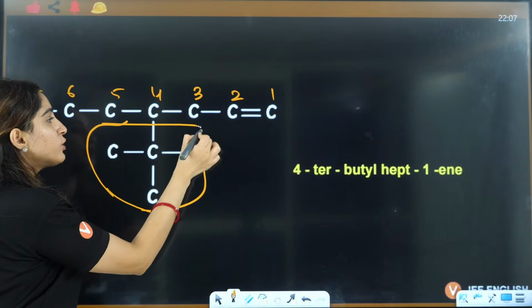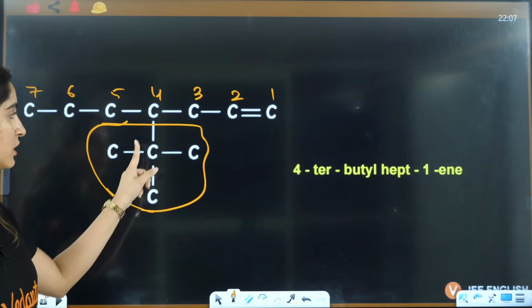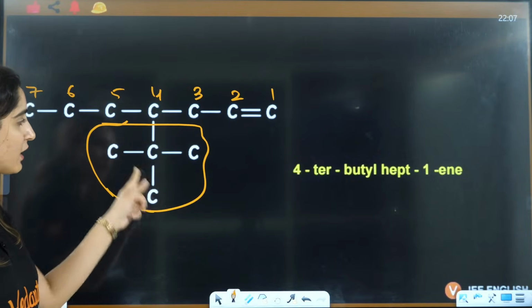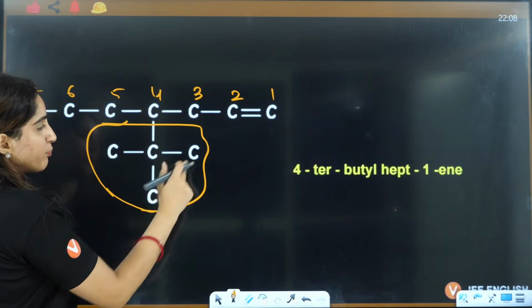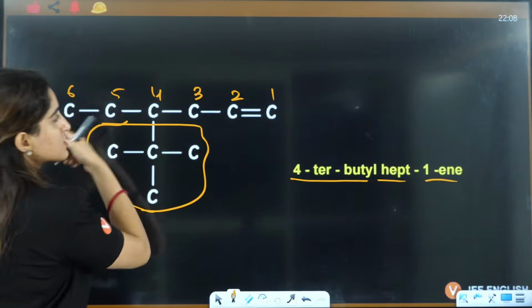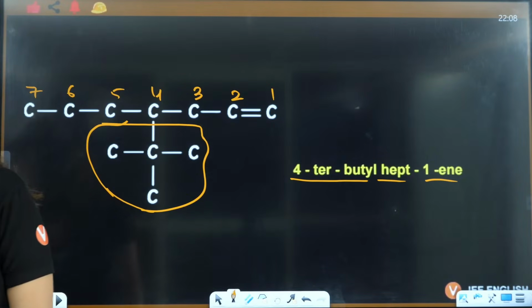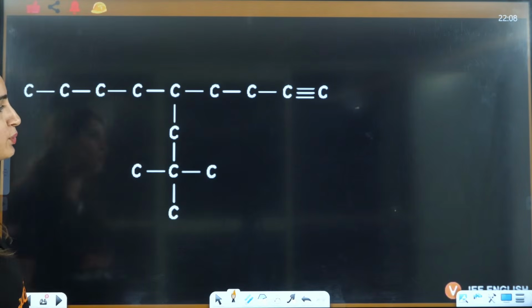So you can only include this. So here rather than neo we will say tert. This carbon is connected to 3 carbons. So you will say on the 4th position you have tert-butyl, hept-1-ene.